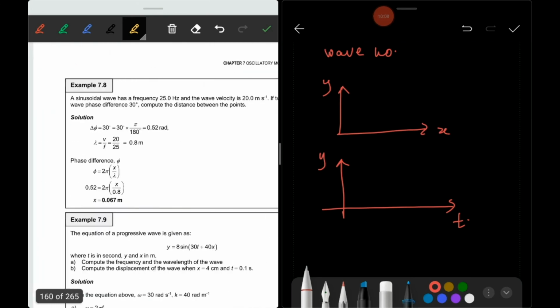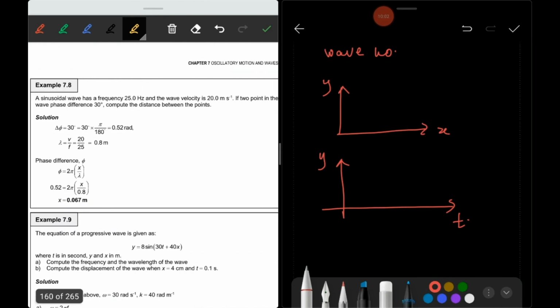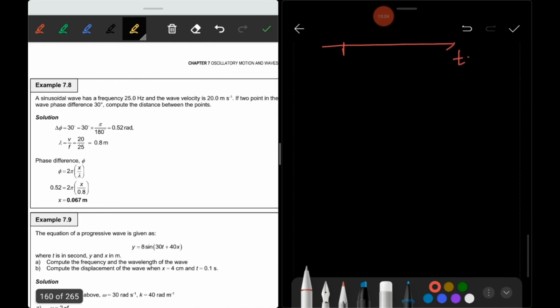Let us see example 7.8. A sinusoidal wave has a frequency of 25 Hz. So you are given for example 7.8, the frequency is equal to 25 Hz.